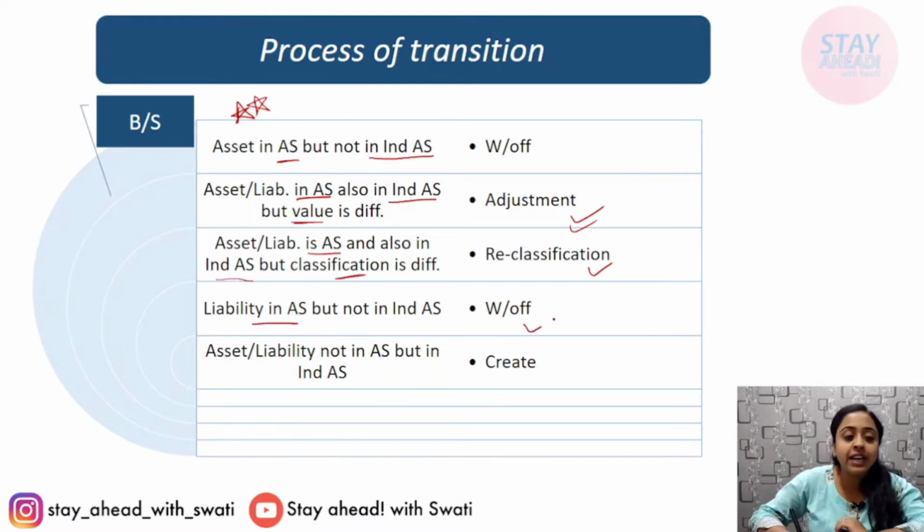You have to write off that liability, similar to asset. Next comes asset and liability not in AS but in Ind AS. It is not in the previous GAAP, but according to the new accounting standards, you need to have that asset or liability, then you need to create it so that your financial statements are compliant with Indian accounting standards.